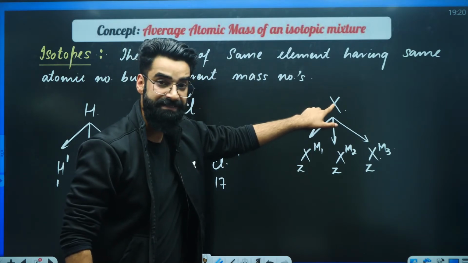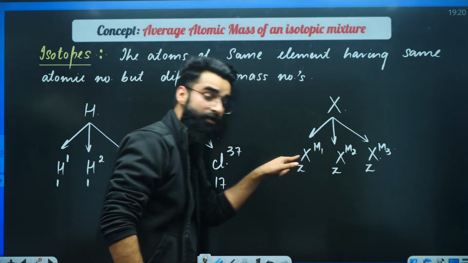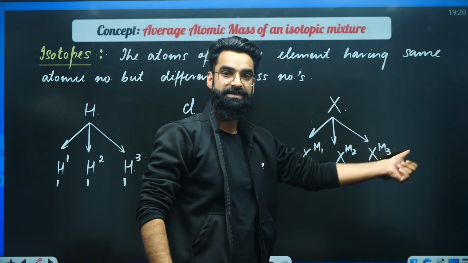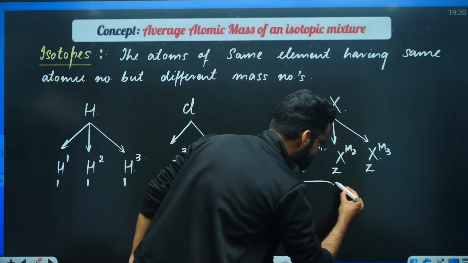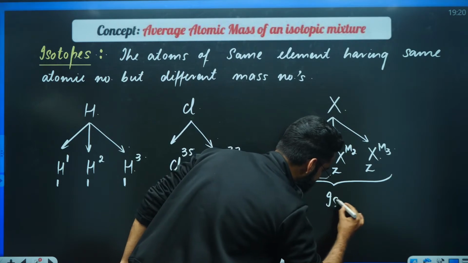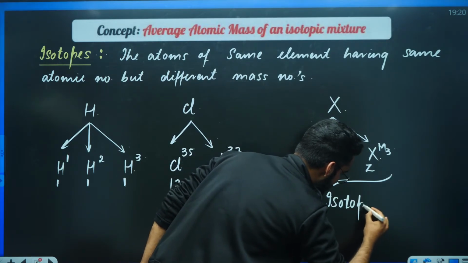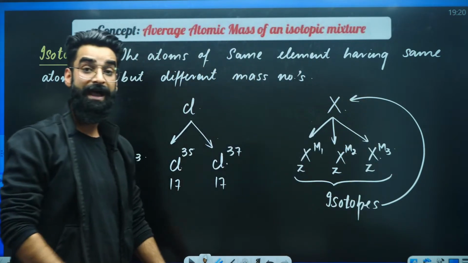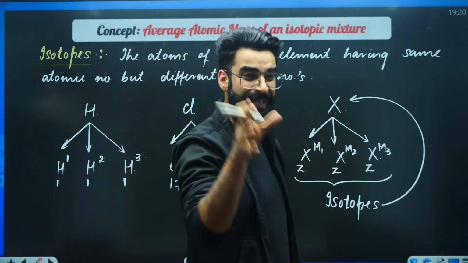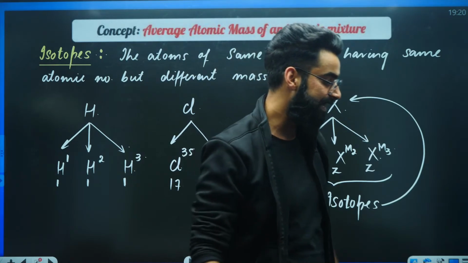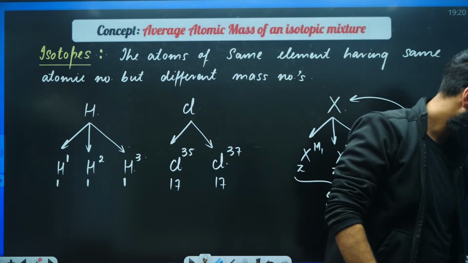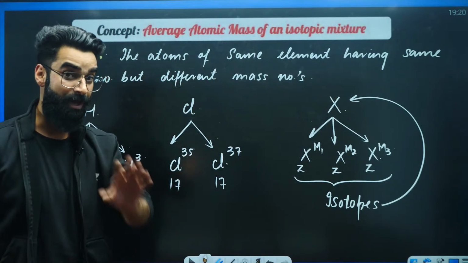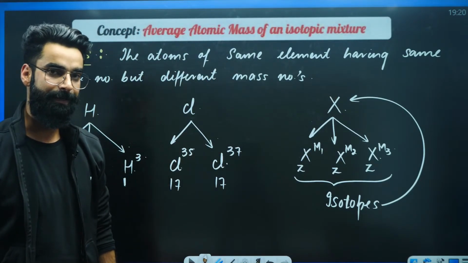I took an element X. These are the atoms of X which have got the same atomic number but different mass numbers. Should I be calling these three atoms the isotopes? Isotopes of what? Isotopes of this particular X. I hope you got to know the meaning of what isotopes exactly are. Right, students? Simple.